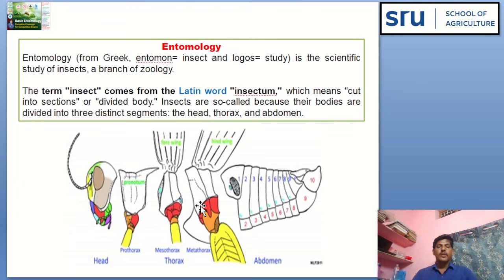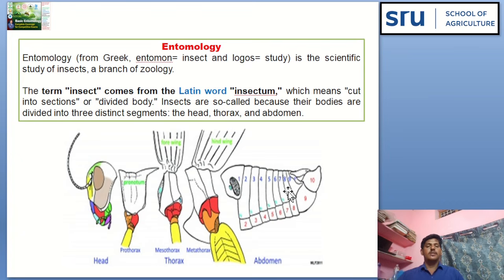Entomology. Entomology is a Greek word. Entomon means insect. Logos means study. The scientific study of insects is entomology. The term insect comes from the Latin word insectum, which means cut into sections or divided body. See here, the organism's body is divided into head, thorax, and abdomen sections. That's why its name is insect or insectum. The scientific study of insects is entomology.